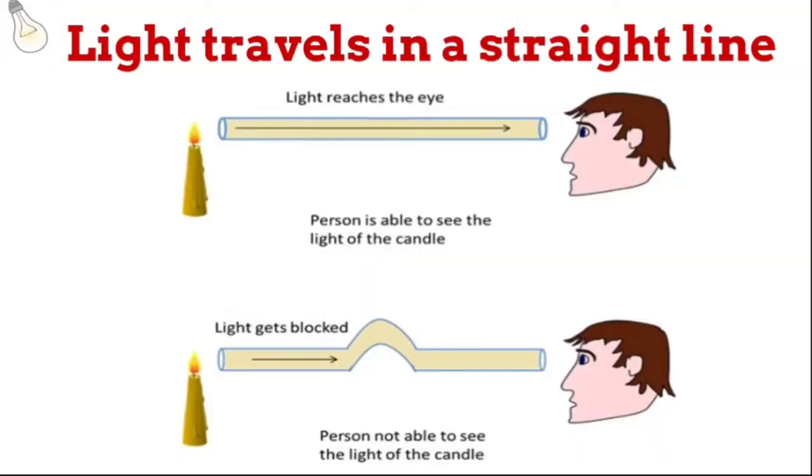Do you know that light travels in a straight line? Shall we see a few experiments how we can determine and confirm that light travels in a straight line? As you can see on the screen, the man is looking at the candle through a pipe. If the pipe is a straight one, he is able to see the candle on the other end, and if it is bent, he cannot see the other end, which says that light cannot travel if it is not traveling in a straight line.